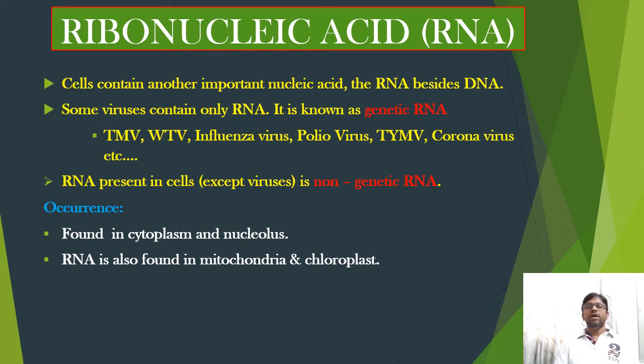These viruses contain only RNA. In these viruses, RNA acts as genetic material. Hence, the RNA present in these viruses is known as genetic RNA, which carries the responsibilities of DNA.